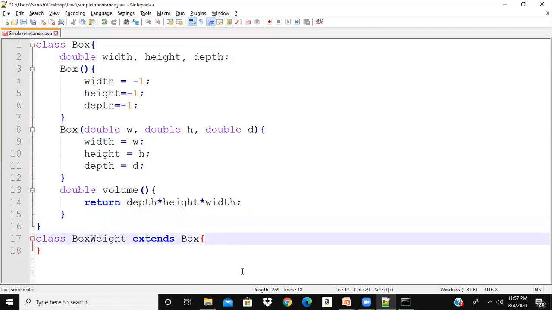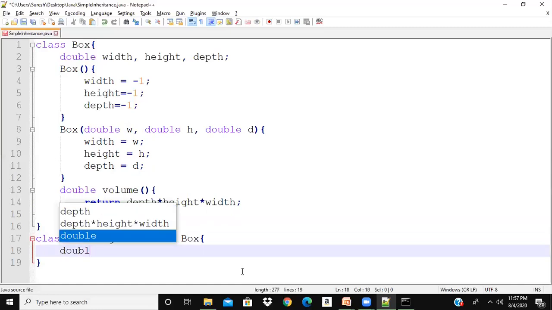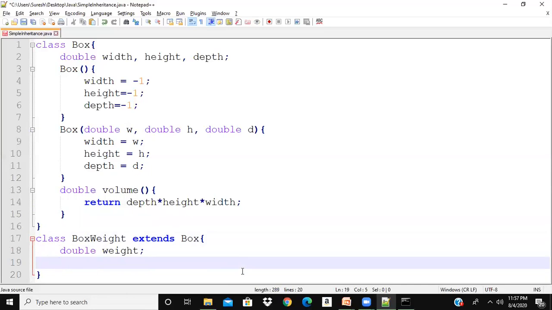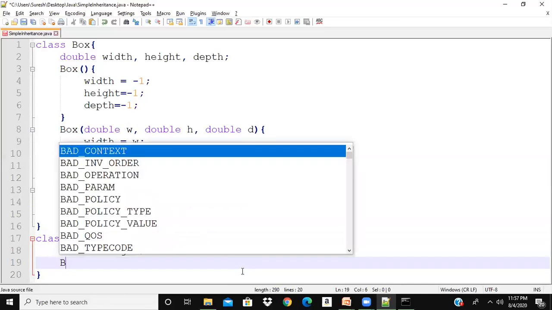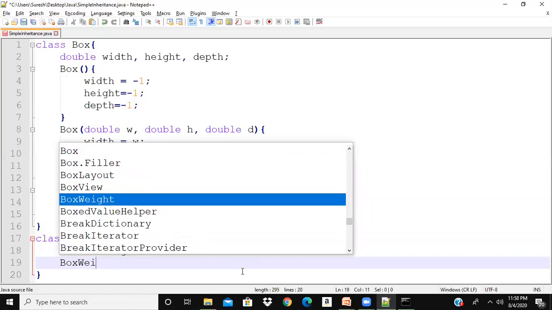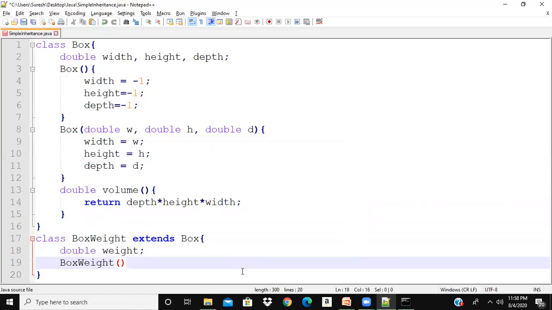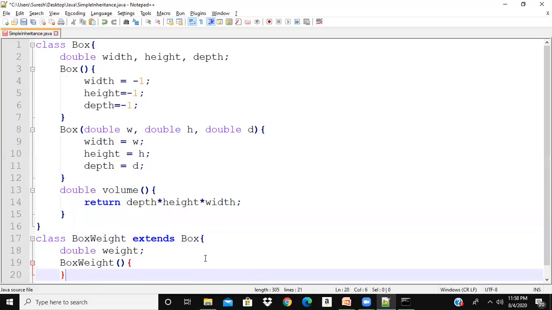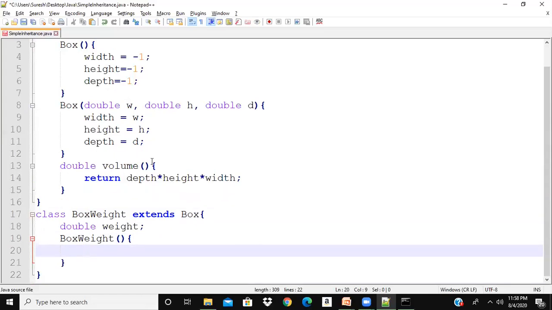I want to declare an extra variable, double weight. I want to write the default constructor for BoxWeight. What should I do? Because I'm extending Box, I have width, height and depth, so I need to initialize all three. I should be writing width equal to -1, height equal to -1, depth equal to -1. But that is nothing but rewriting the code, which we don't want to do. So what should I do? I should use the existing code.